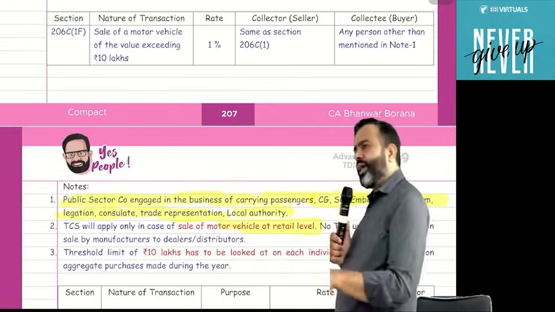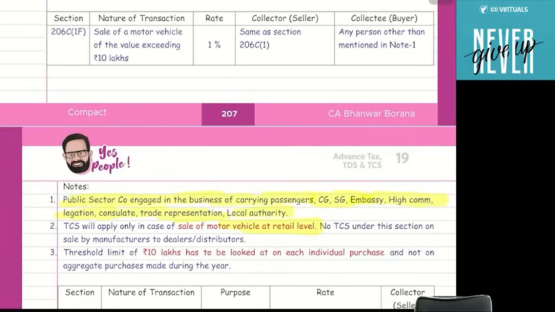The seller is the same, any person, but other than individual and HUF. Individual and HUF are required to collect TCS only if last year's turnover from business was more than 1 crore or last year's gross receipt from profession was more than 50 lakh. Then only the seller will be required to collect the TCS.